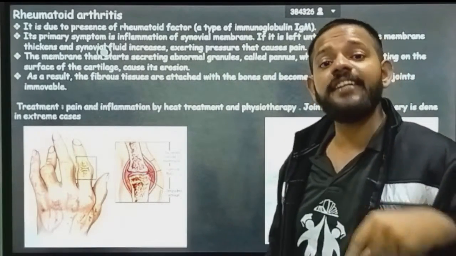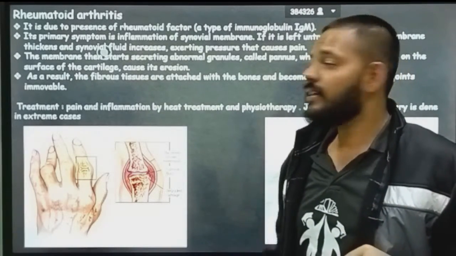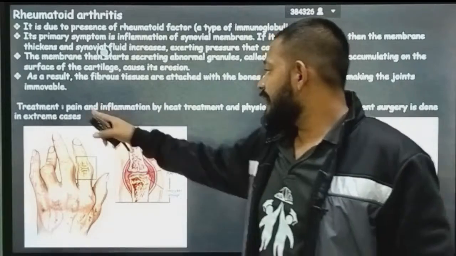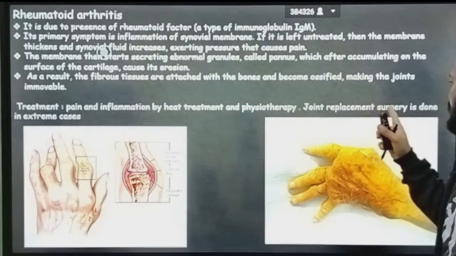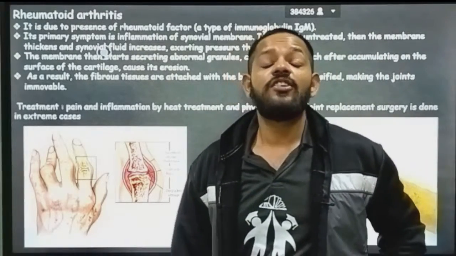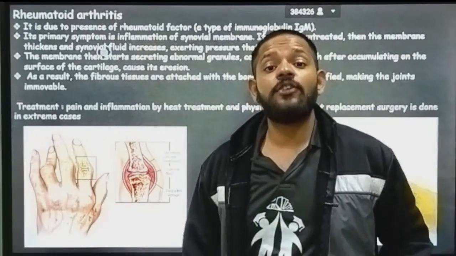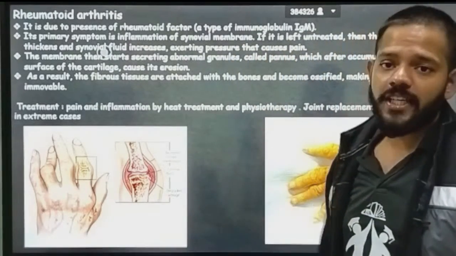Your synovial joint converts into a non-movable joint or fibrous joint due to this disease. Treatment: pain and inflammation are managed by heat treatment and physiotherapy. Joint replacement surgery is done in extreme, severe cases, in which you have excessive pain and your joints have zero mobility. So this is rheumatoid arthritis.